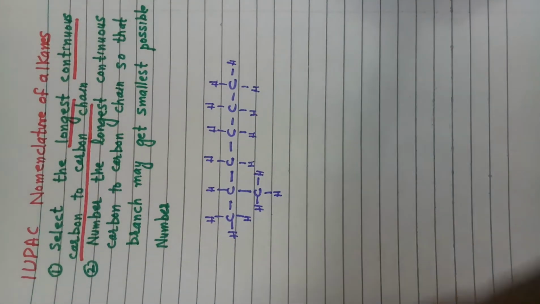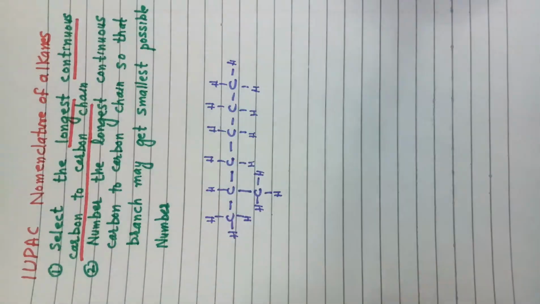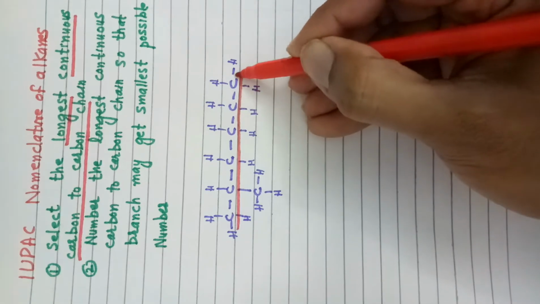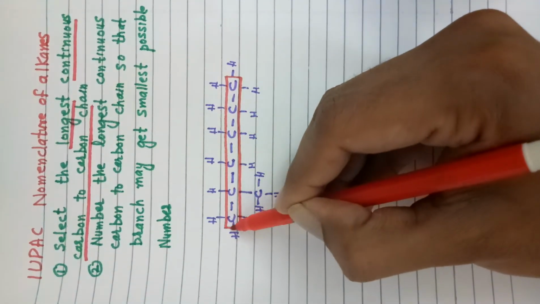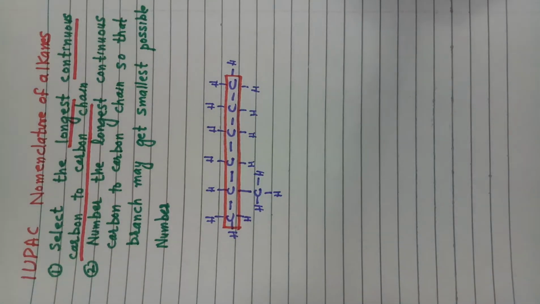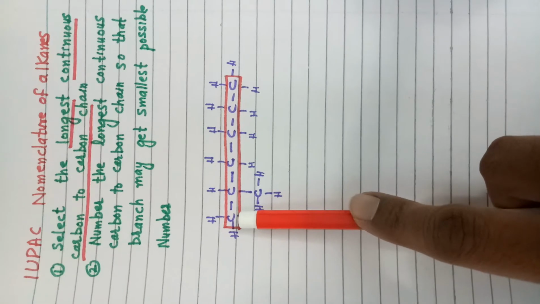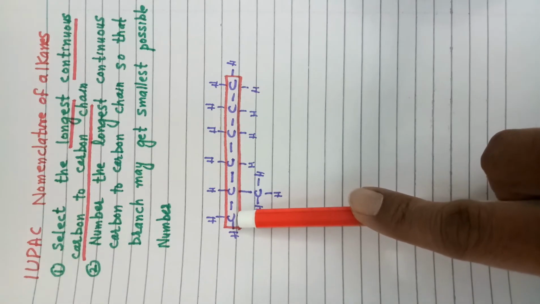And we will select the longest continuous carbon to carbon chain, just as we have selected this longest continuous carbon to carbon chain.